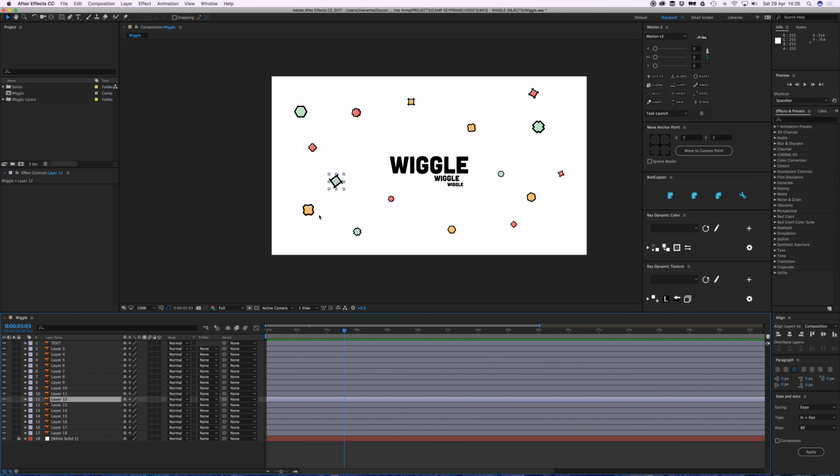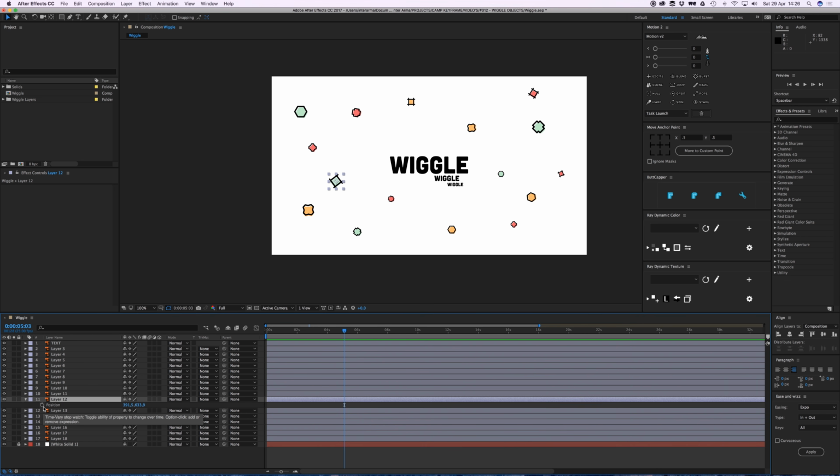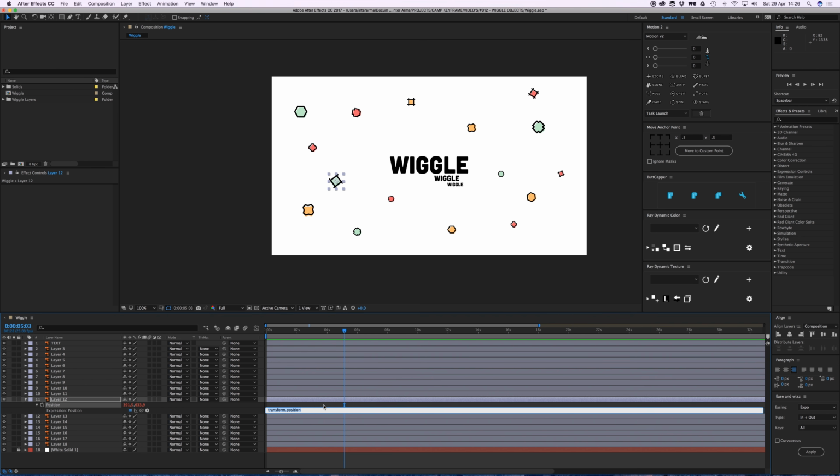To wiggle your objects, you can wiggle your position, your scale, or your rotation, whatever you want. In my case now it's the position. So open P on your keyboard, and while pressing Option, click on the little stopwatch, and it will open your expressions box. In here you're going to type wiggle, open parentheses, add a value, comma, another value, and close parentheses. Your first value is how many times per second your object will wiggle. And the second value is how far it can wiggle, how big the wiggle is.